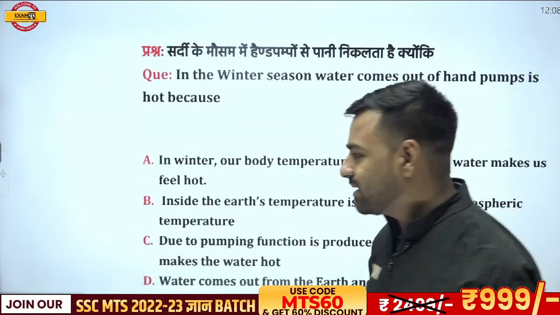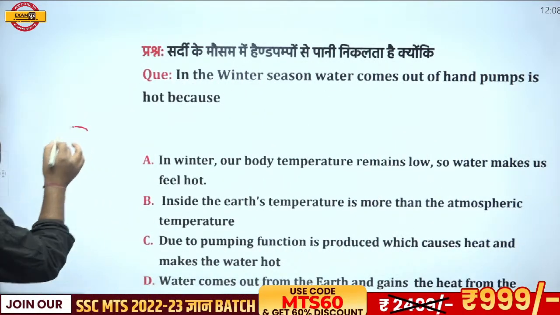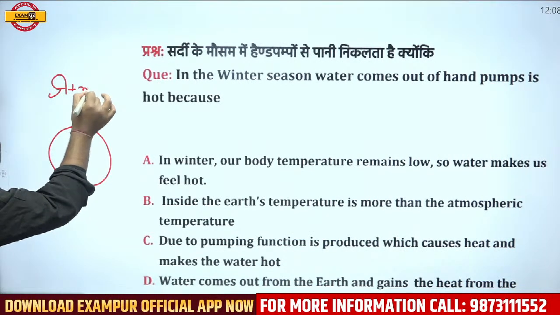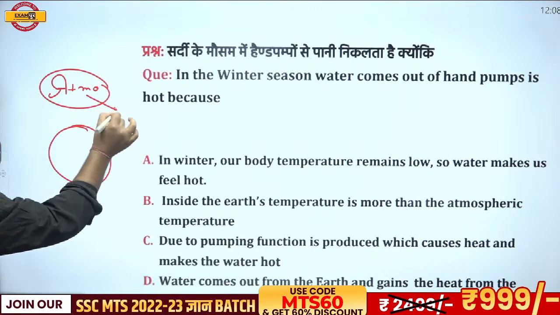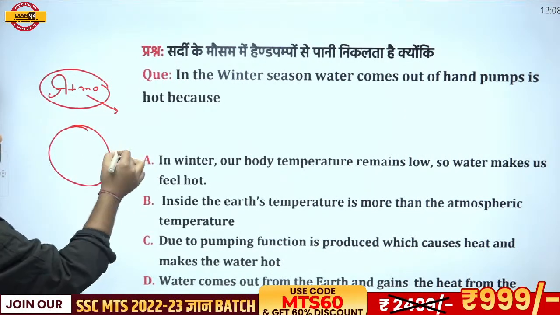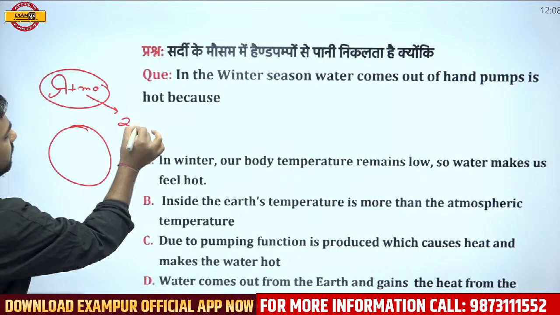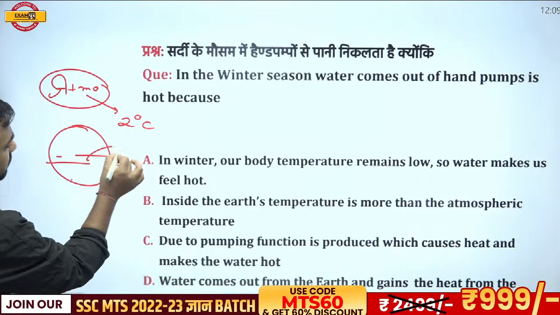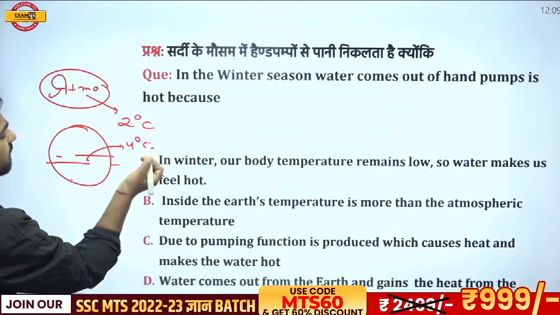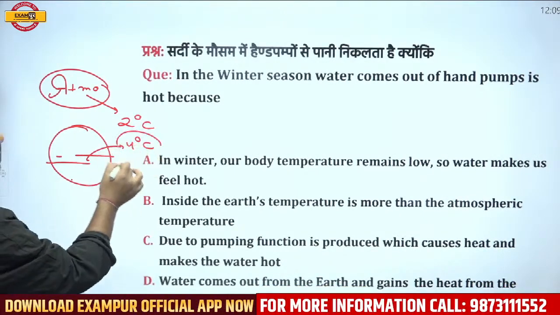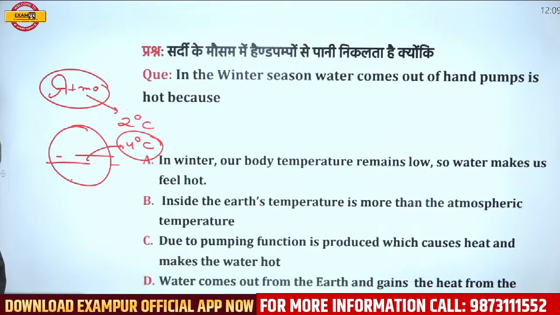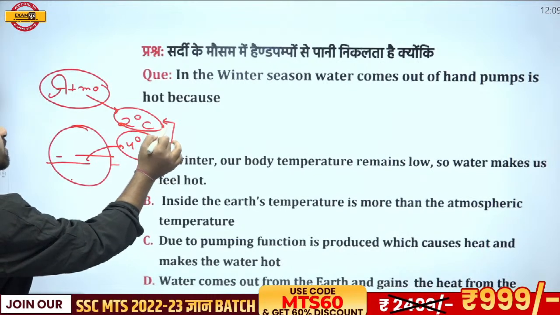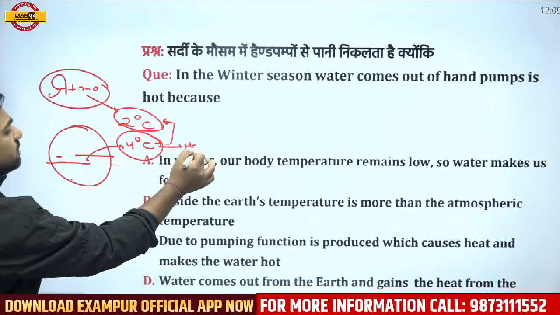It's very obvious. Just have a look at the scenario. If I talk about the atmosphere, let's say the temperature there is 2 degrees centigrade. And inside the earth, it is obviously more than that, but I'm just giving an example. Let's say the temperature of the water inside the earth is 4 degrees centigrade. Now if you compare this temperature with that one, obviously this is hotter, right?